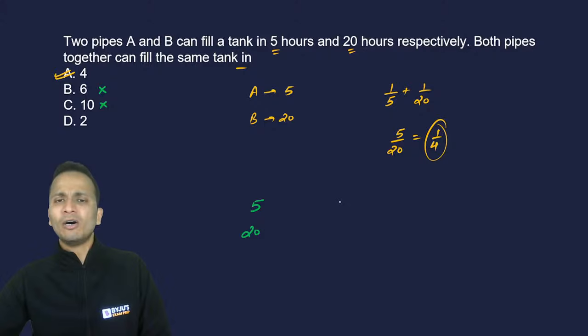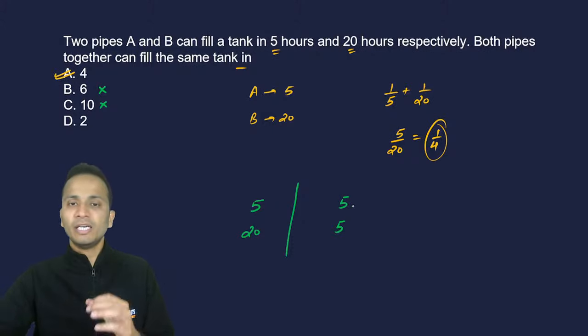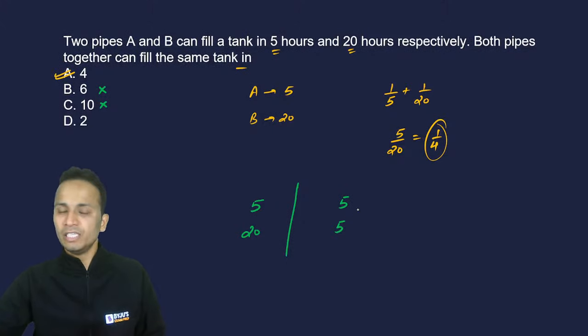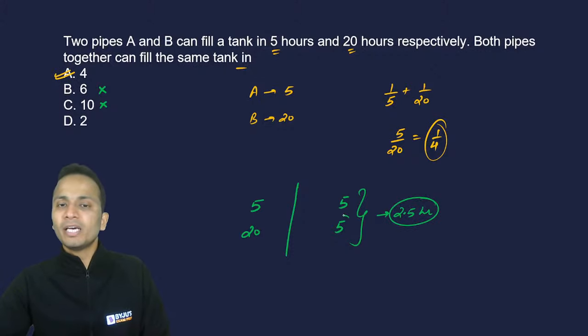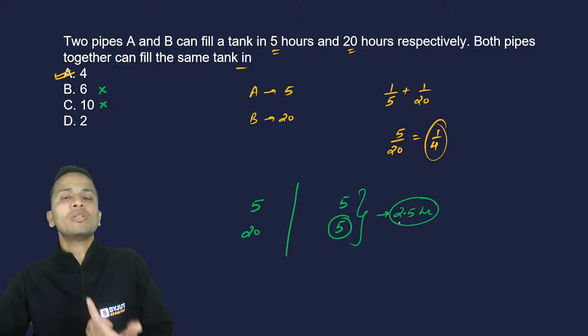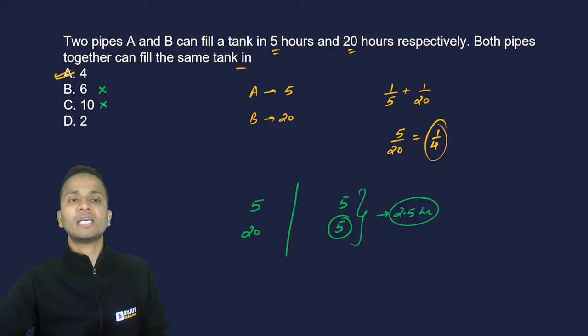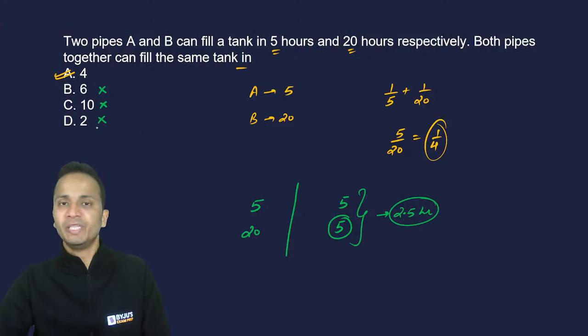Now, if I consider two people of equal efficiency who can finish the work in 5 hours each, then if they work together, the work will be finished in exactly half the time, that is 2.5 hours. But here B's efficiency is less, so the amount of time required will be more than 2.5 hours. So the answer has to be more than 2.5. So option D also cannot be the answer.